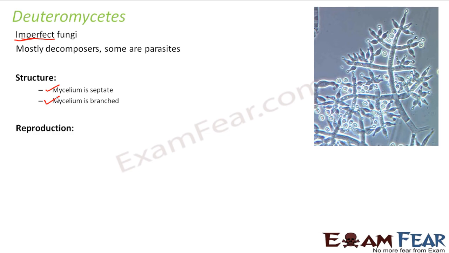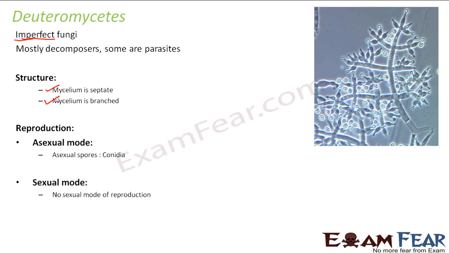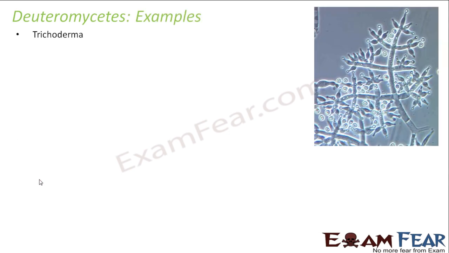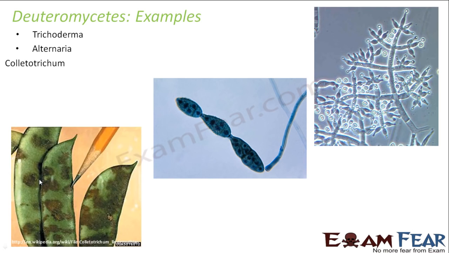Talking about their reproduction, when we talk about asexual mode, they give asexual spores called conidia. Talking about sexual mode, there is no sexual mode of reproduction yet, and that is a very, very important thing to note about Deuteromycetes. Some examples would be Trichoderma, Alternaria, and Colletotrichum.